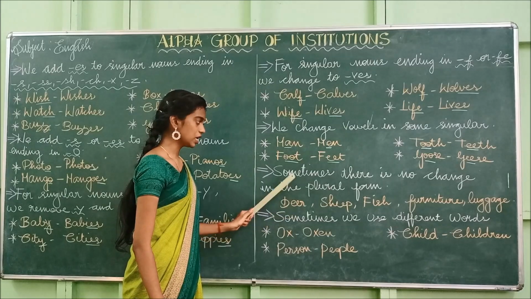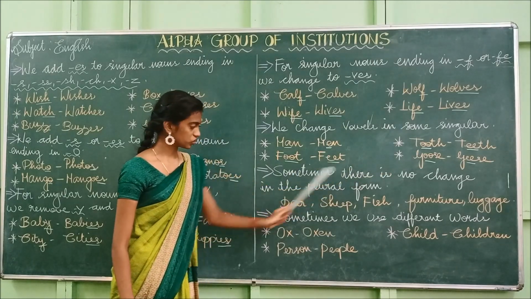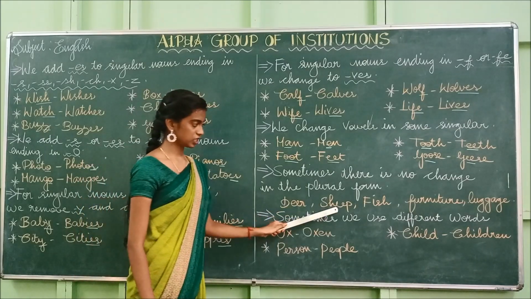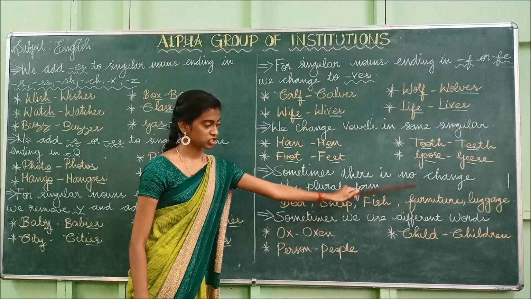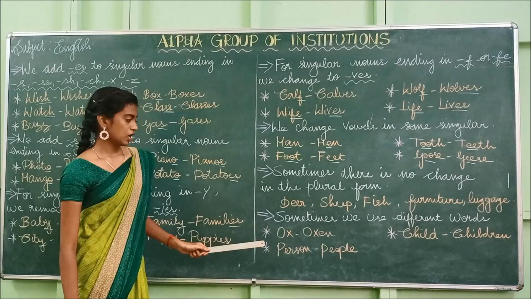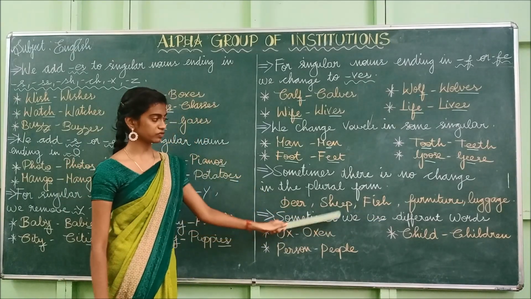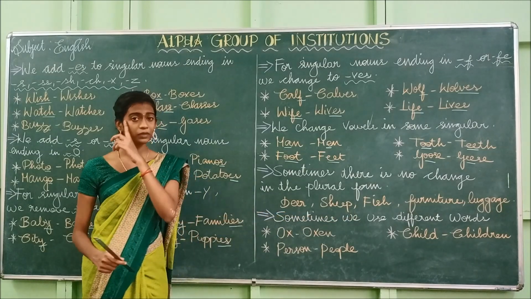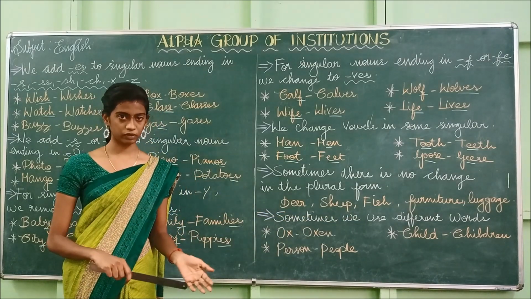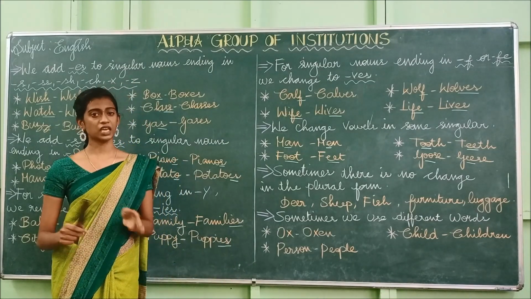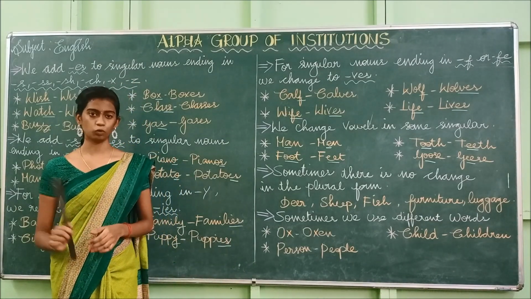I'll repeat it once again. Sometimes there is no change in the plural form. Examples are deer, sheep, fish, furniture, luggage. And the last one. Sometimes we use different words. In some cases, the singular and plural will be the same itself, and in some other cases, we will change the word itself to make the plural form.